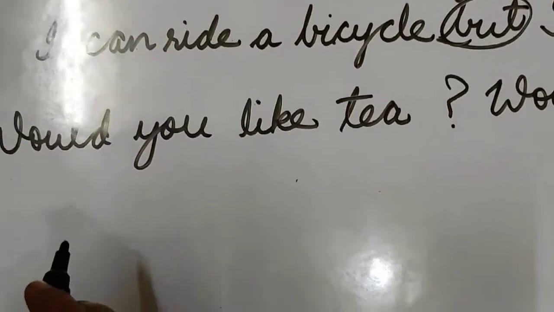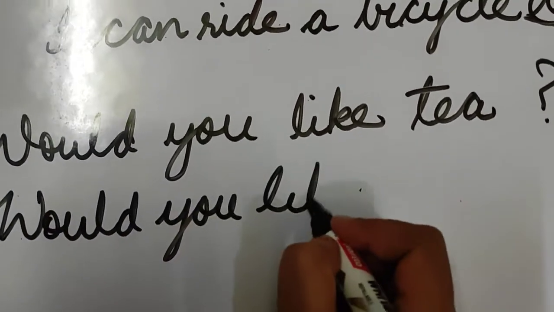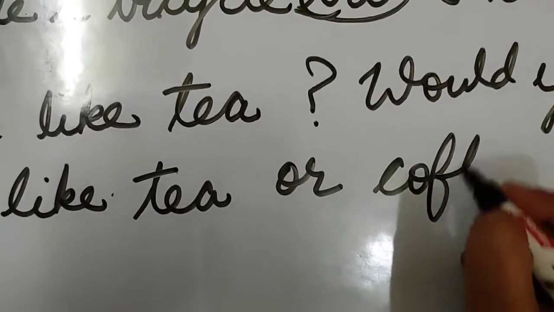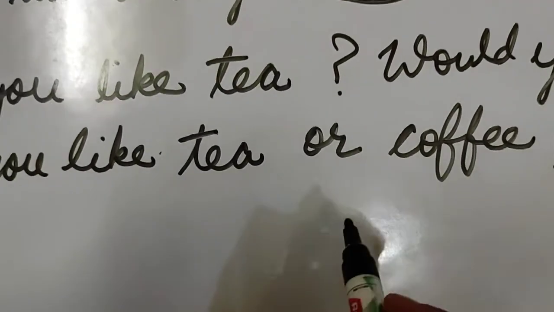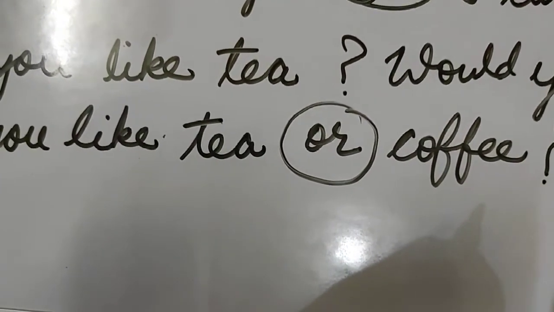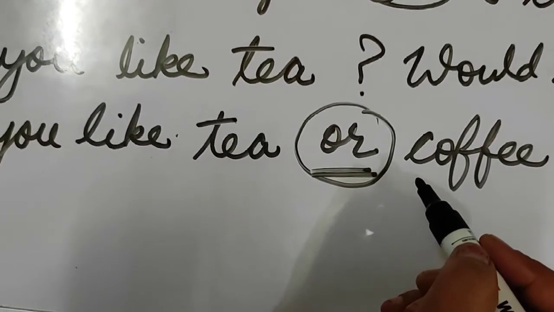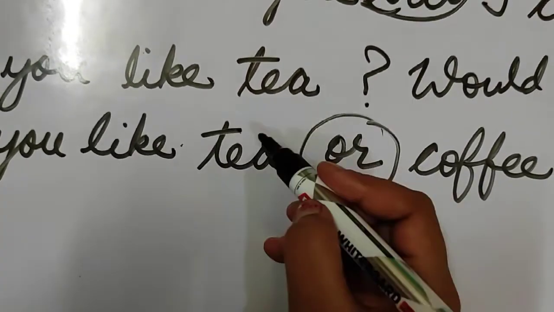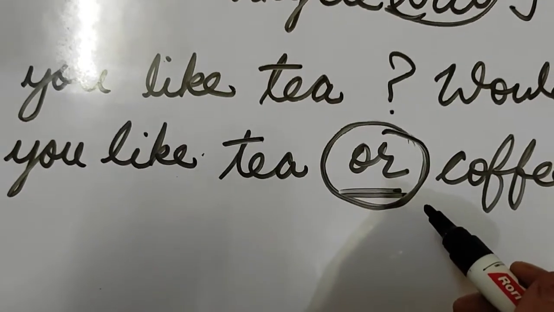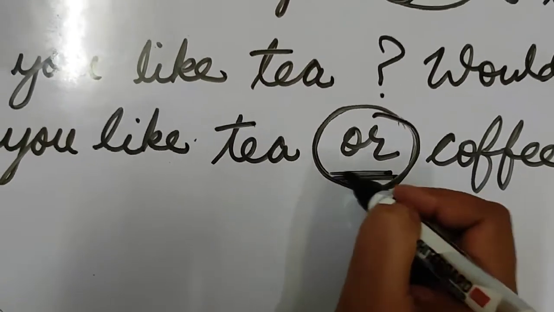So, how will we join these two sentences? Would you like tea or coffee? So, which word has been used to join these two sentences? The word or. And this word or, what does it show? It shows us an option. Wherever we are given an alternative, or you can say an option, there we can use the conjunction or.